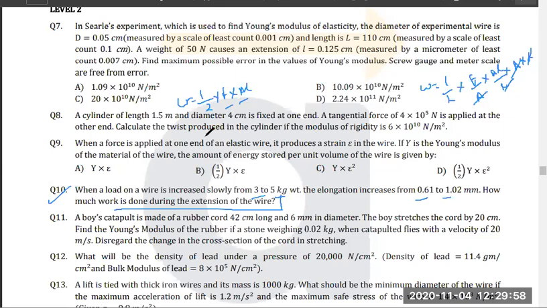So can I say that W1, when force is of 3 kg, is 3 into 10, and elongation is 0.61, and W2 is for this weight and this elongation? This is mass, so you have to multiply g also. Take the difference, you'll get the answer. Okay, everyone? Got it?